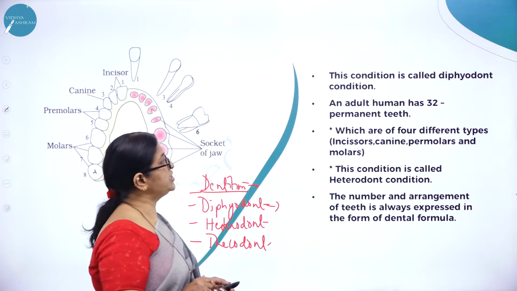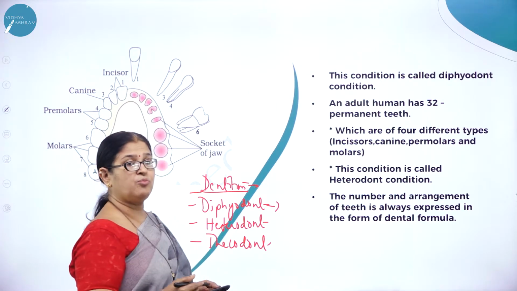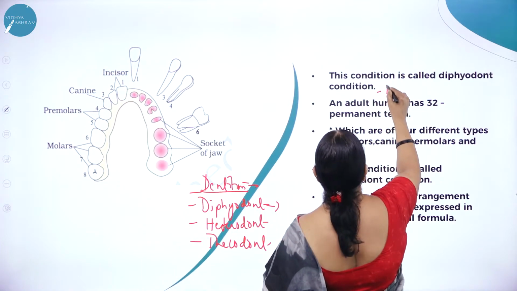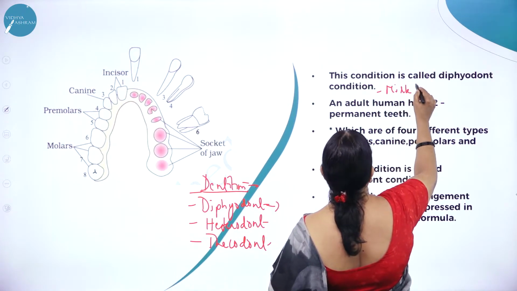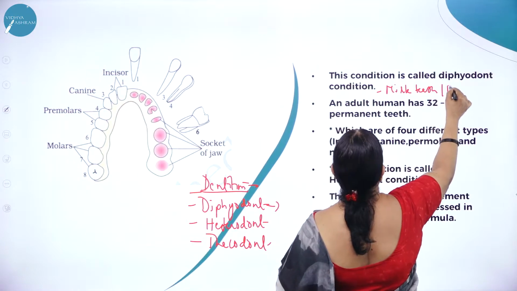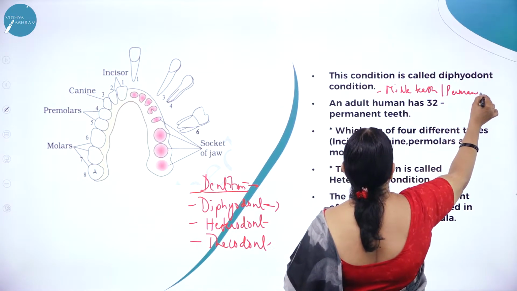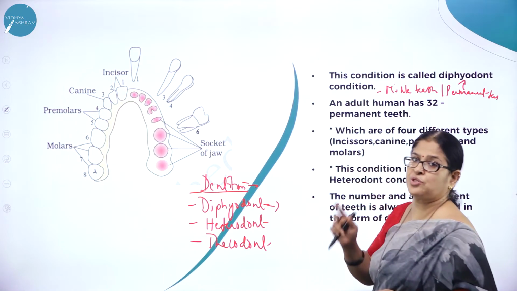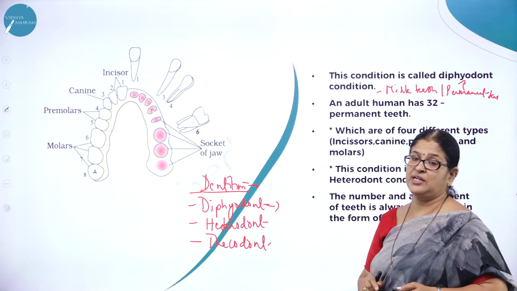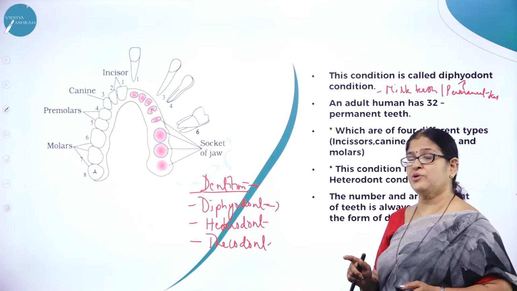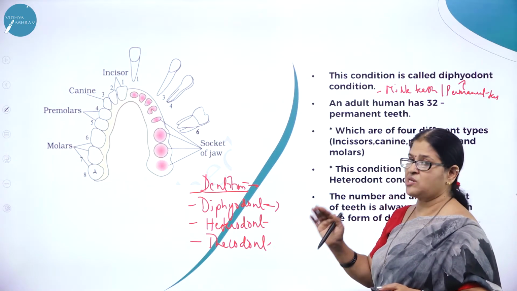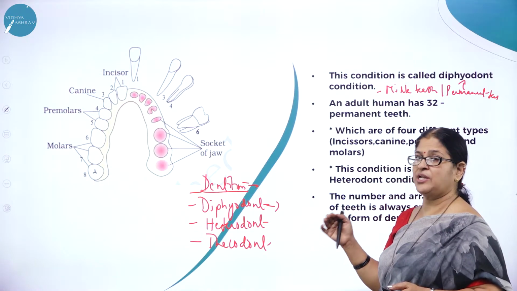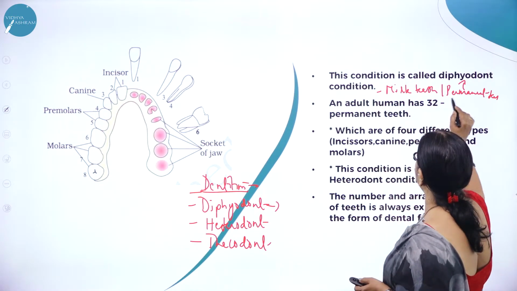And thecodont dentition, as I said, the teeth are located in a bony socket, hence the name thecodont dentition. So which condition is called diphyodont dentition? That is the milk teeth. We have two sets of teeth, milk teeth and the permanent teeth. Hence it is called diphyo. Diphyo means what? Two sets of teeth in a lifetime. So milk teeth are found in childhood, and once the child is growing, they will be replaced by permanent teeth. So in adults we come across the permanent teeth.